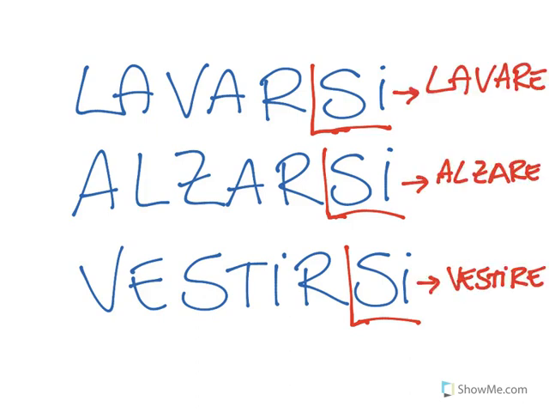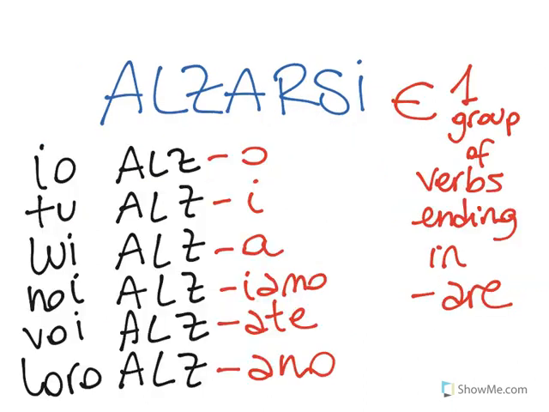Leaving out the si for a moment, we will thus have lavare, and we can see clearly now that this verb belongs to the first group. Then we'll have alzare, again first group, and vestire, third group. It's now easier to understand how to conjugate these verbs in the present tense. We just have to follow the rules to conjugate any other regular verbs belonging to that group.